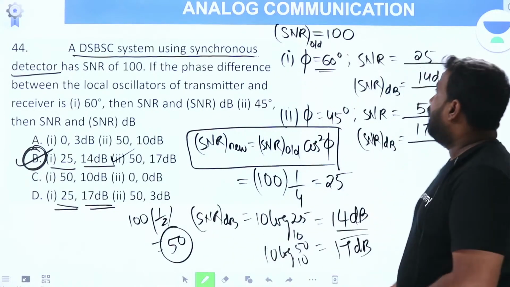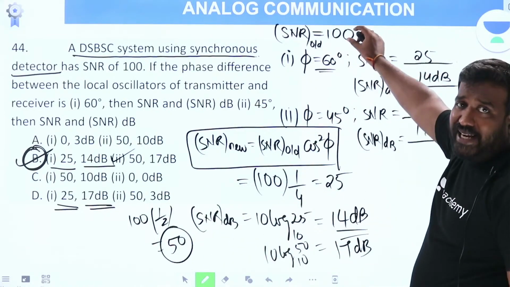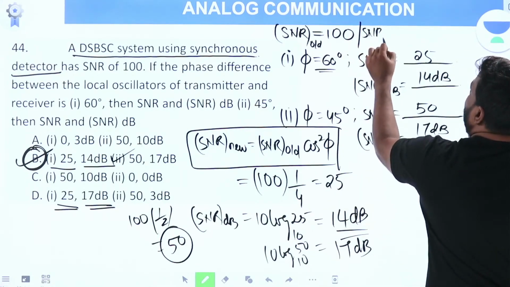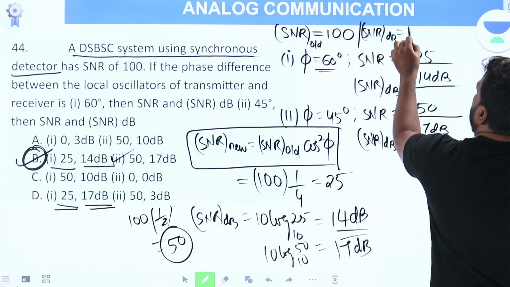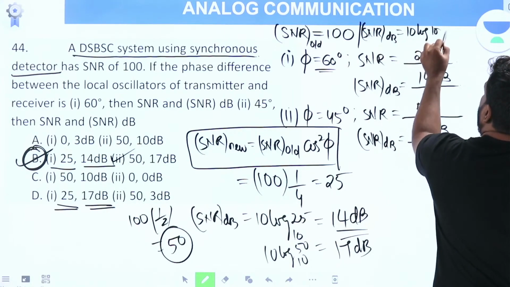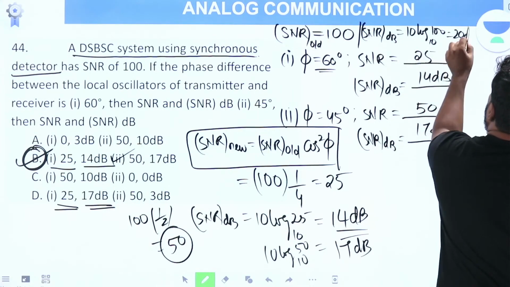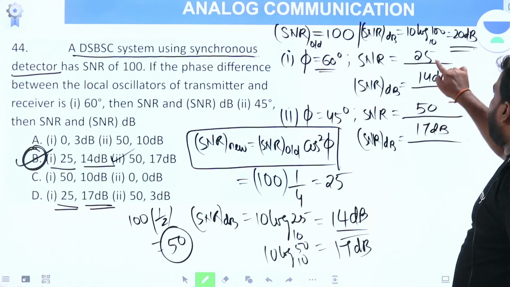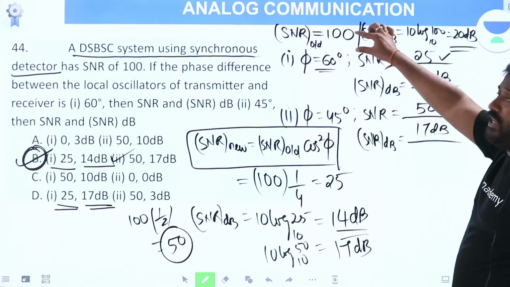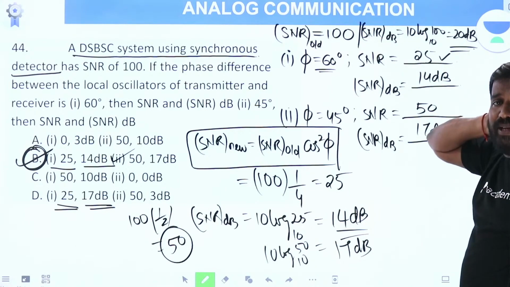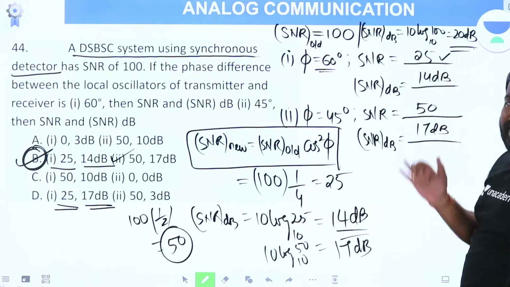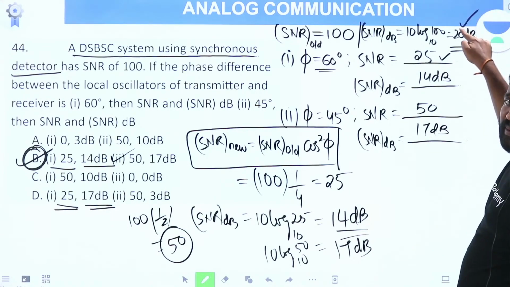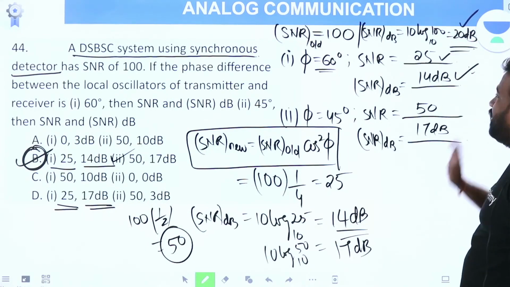Why? SNR is 100. Calculate in decibel. SNR in decibel is 10 log 100 to base 10, 20 dB. Now if you see, SNR became 25. 25 means 1 by 4. For every 3 dB, it will become half. 1 by 4, 3 dB, 3 dB, total 6 dB down. It is initially 20 dB, 6 dB down, will become 14 dB, direct calculation.